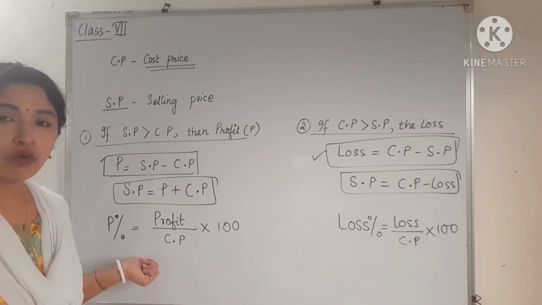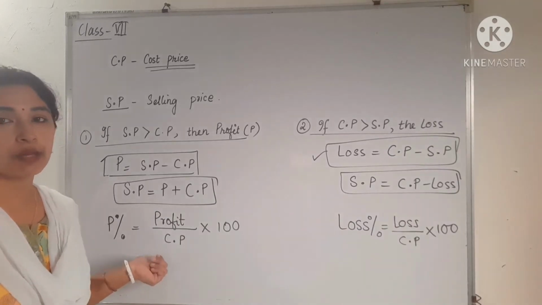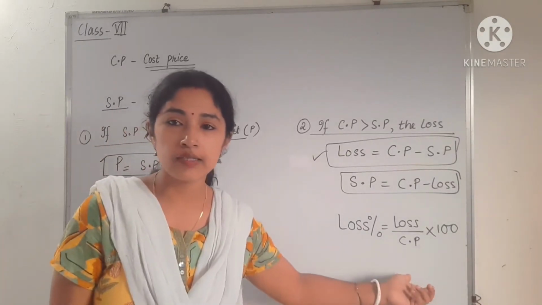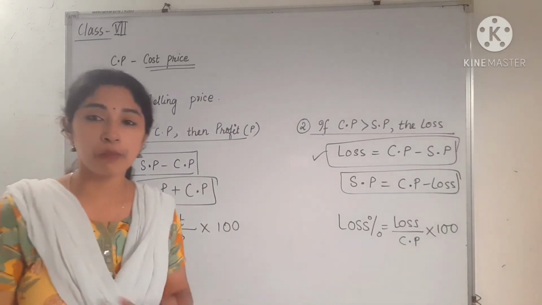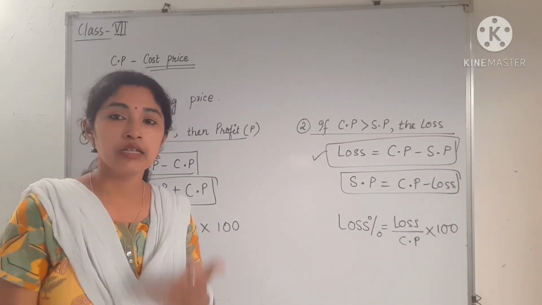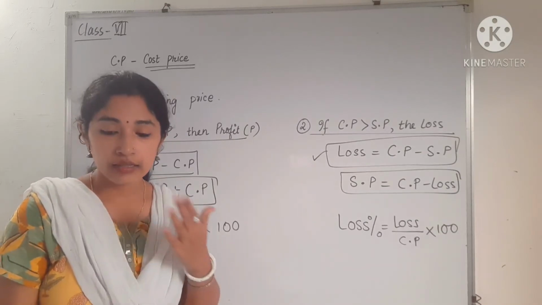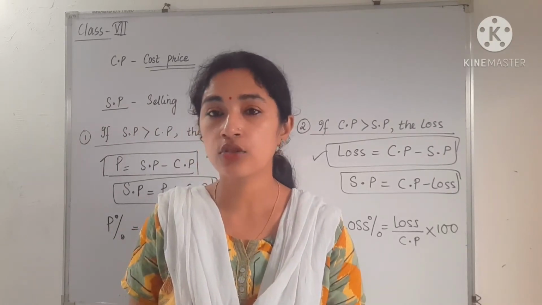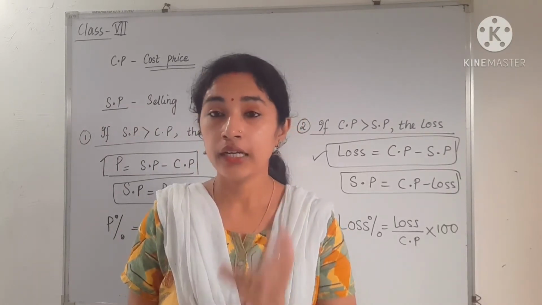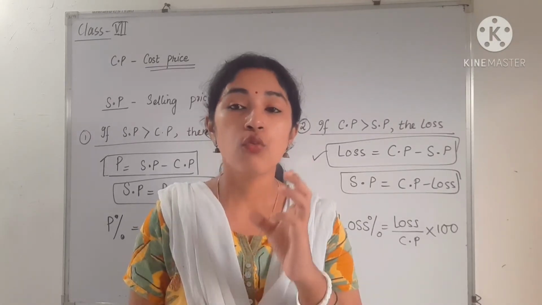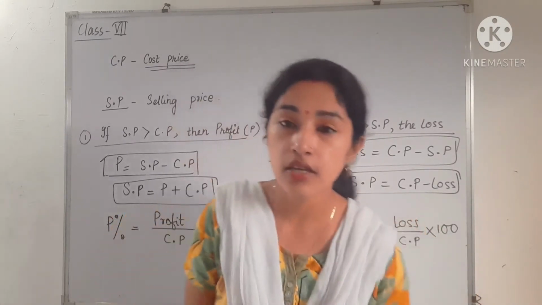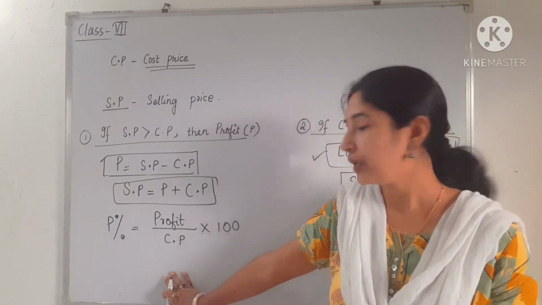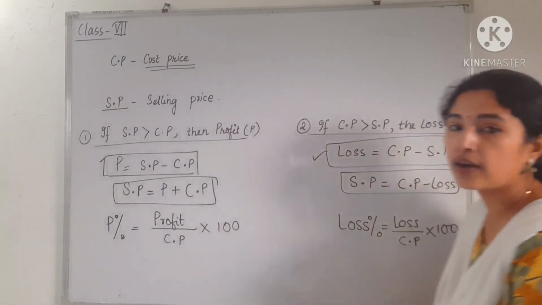We know that if we want to find in terms of percentage, then we have to multiply the fraction with 100. In the denominator we are writing CP. What is CP? CP is the actual price, or you can say the original amount. Like in the last lecture, I already discussed increase in percentage and decrease in percentage. In the denominator we are writing the original amount. In this case the original amount is the cost price, so that's why we are writing CP in the denominator, in both the cases.